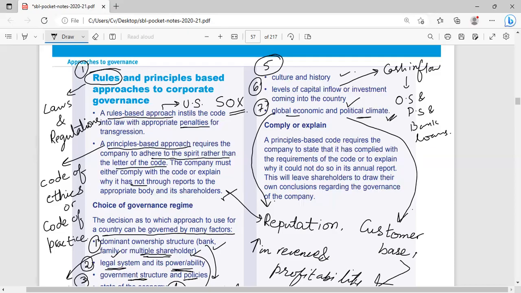So the political climate, global economic conditions and environment, customer awareness, the state of the economy, and the overall culture of the country all influence corporate governance. Clear? Any question?